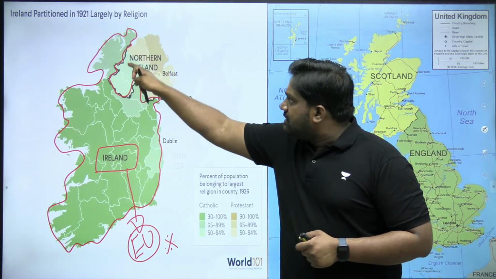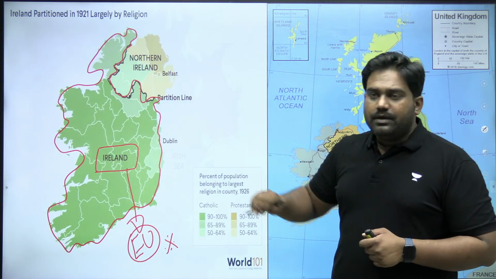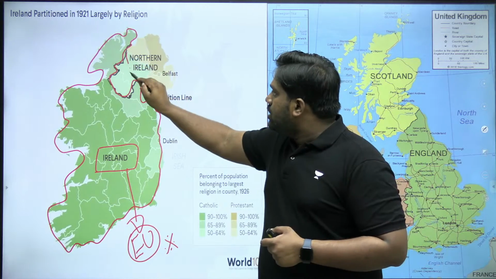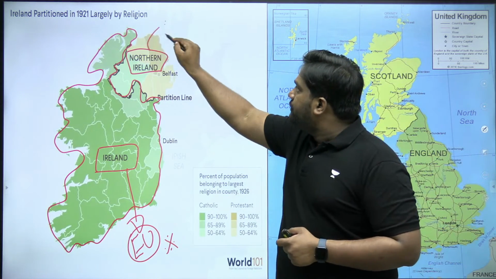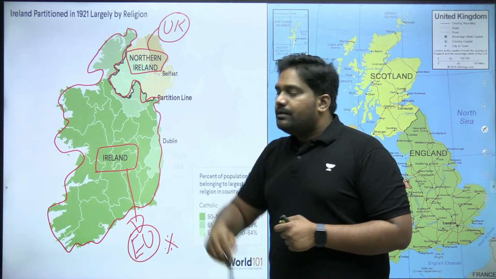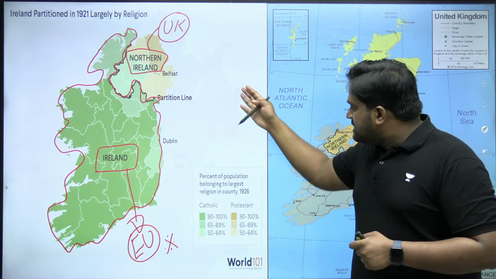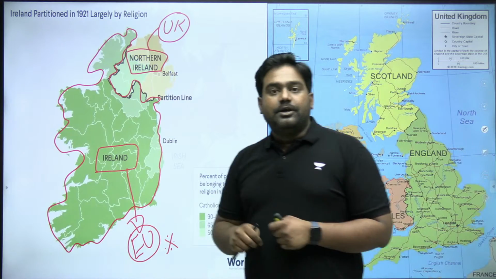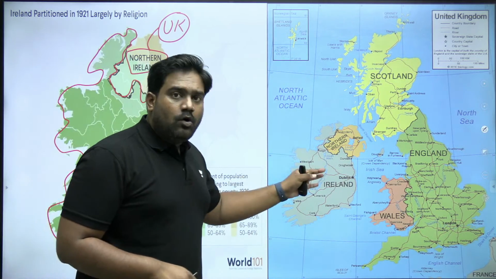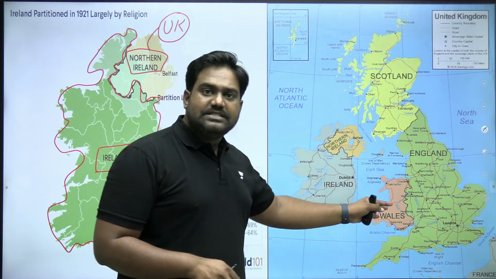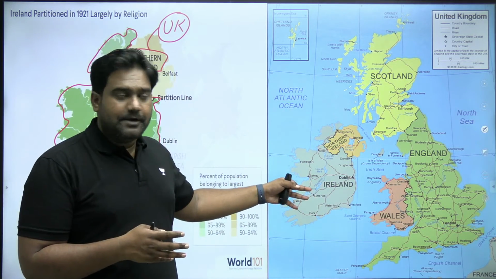Now, can you see there is another part of Ireland over here towards the north, which is called Northern Ireland. Northern Ireland is part of the United Kingdom, right? You can see the map of Great Britain or UK as well over here. So it's important to note the distinctions that are present and the sovereign boundaries that are present over here.